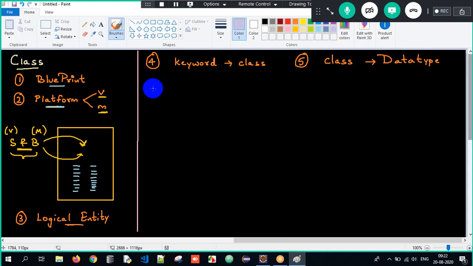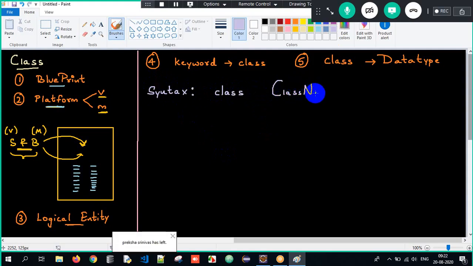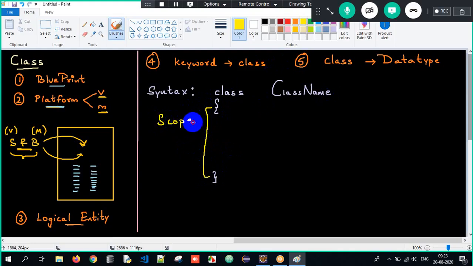Clear? Now, how will I write the syntax? Syntax is very easy and you people are aware of it as well, correct? Class has to be declared using the keyword class, followed by the class name. Look at the naming convention, the naming standard which I follow. Minute things which you need to observe, okay? And then open curly braces and close curly braces. And what do we call this? This is nothing but the scope of a class.